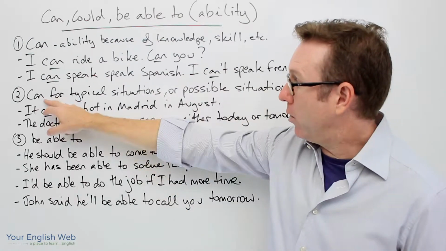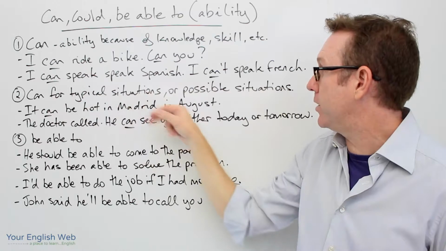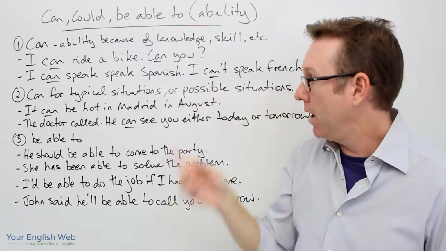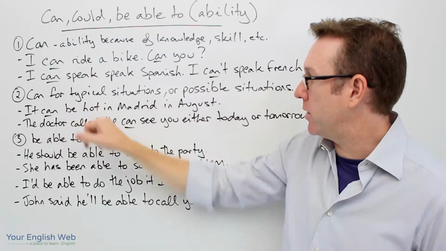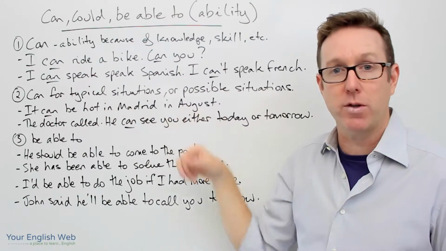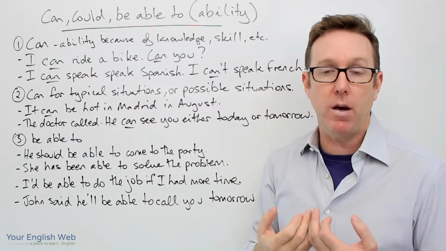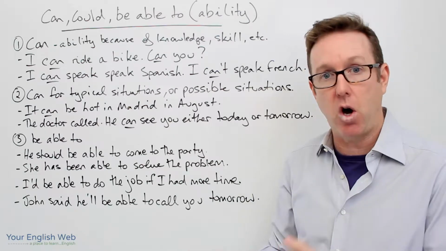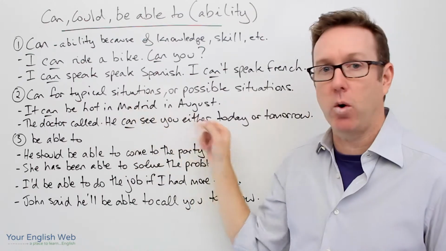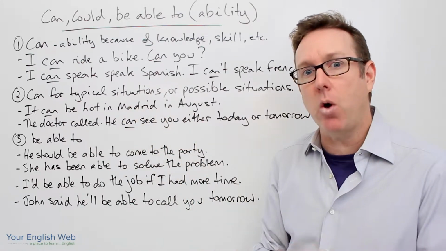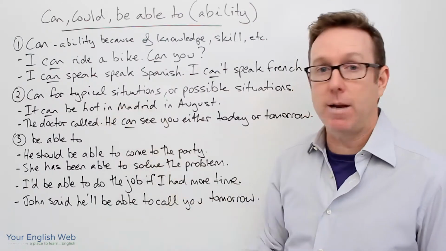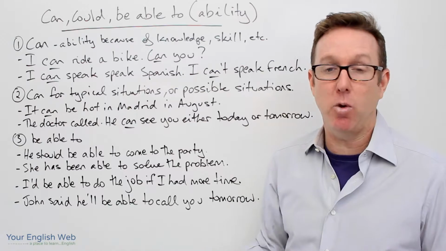Now, we can also use can for typical situations or possible situations because of the circumstance, okay? Now, what we mean by this is typical situation. It can be hot in Madrid in August. It's typical for it to be hot in Madrid in August. Madrid is a hot city in August. So it can be hot in Madrid in August. It can snow in Madrid in January, okay? Well, it's not really typical, but it's possible.